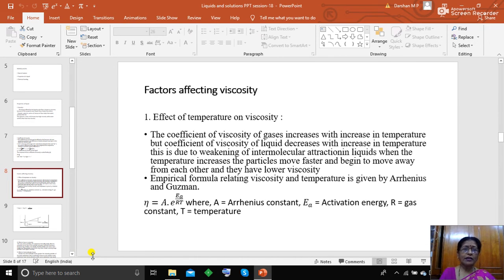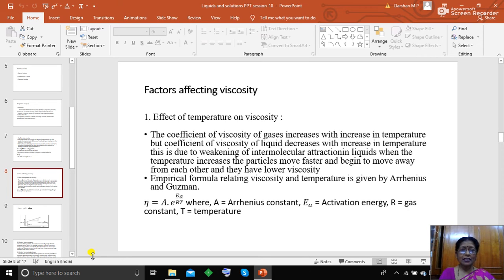Now we came to know what is viscosity, what is the coefficient of viscosity, and also the formula. Now, what are the factors? The first one is the effect of temperature on viscosity.